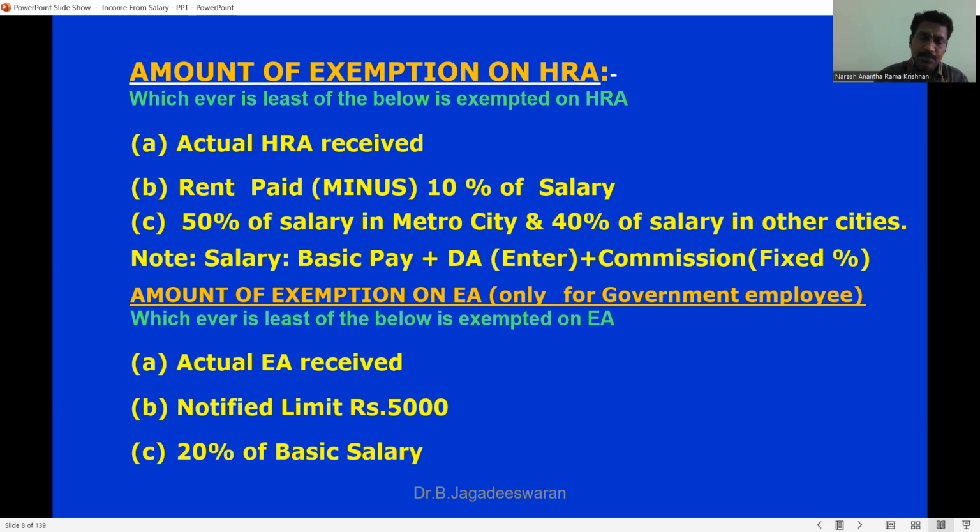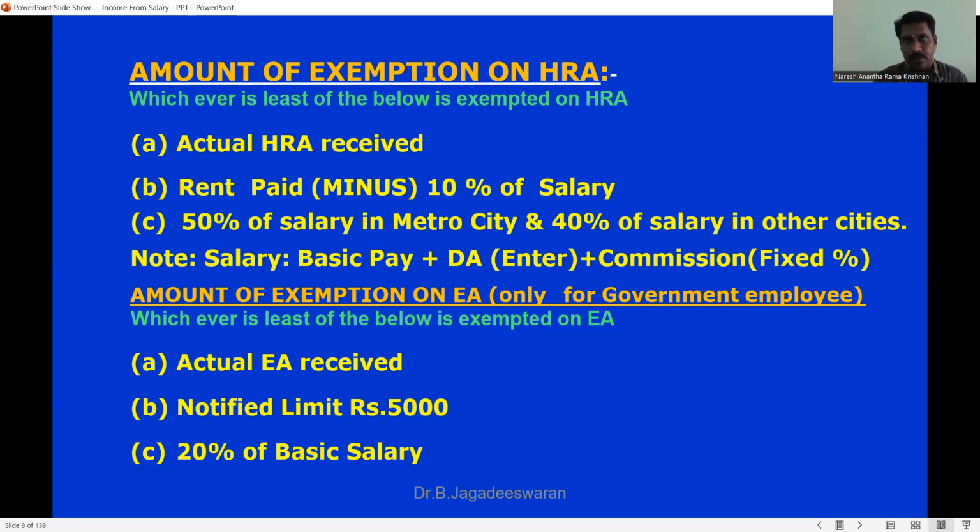Usually, a simple commission is given. We will not consider that commission. It is commission on sales that you're supposed to consider as salary for the purpose of HRA calculation. And the third one is 50% of salary or 40%. In some situations, you have to take 50% of salary. In other situations, you have to take only 40% of salary.